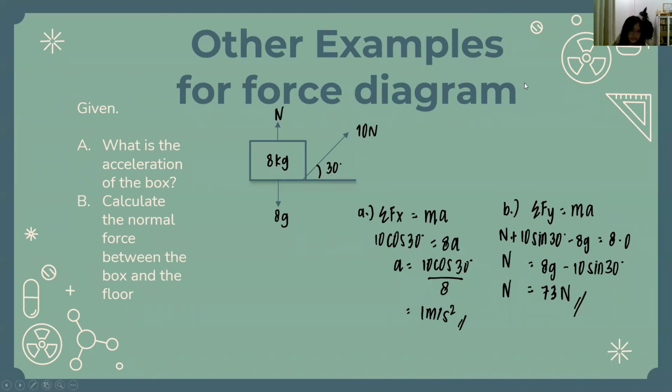So moving on, other examples for force diagram. So given this is the force diagram, and it is asked to find the acceleration of the box for number A, and B, calculate the normal force between the box and the floor.